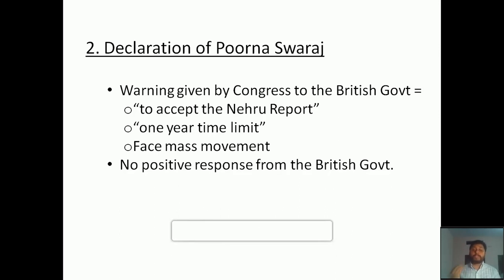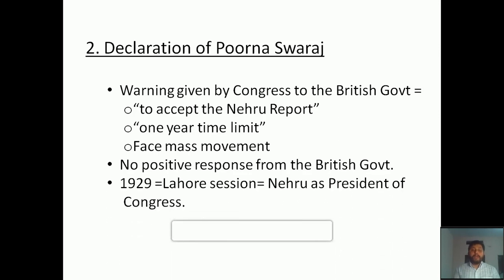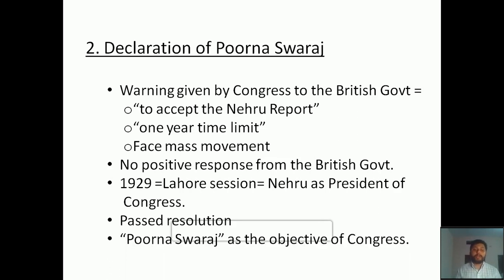There was no response from the British government. So in 1929, at the Lahore session of the Indian National Congress, Jawaharlal Nehru was elected as the president, and under him they passed a resolution and declared Poorna Swaraj as the objective of Congress. That means they left all other demands. They declared that the Indian National Congress would now have one and only aim or objective, that is Poorna Swaraj.